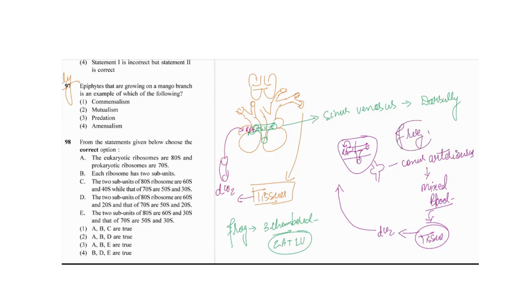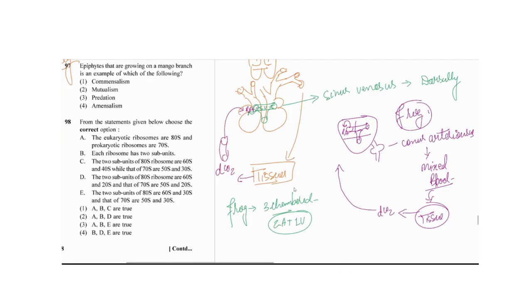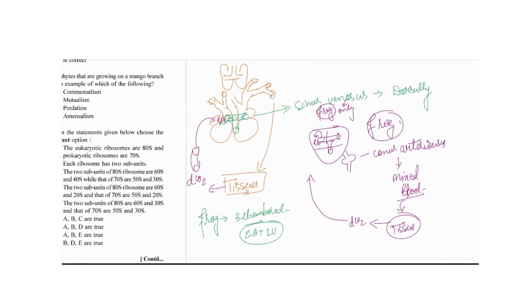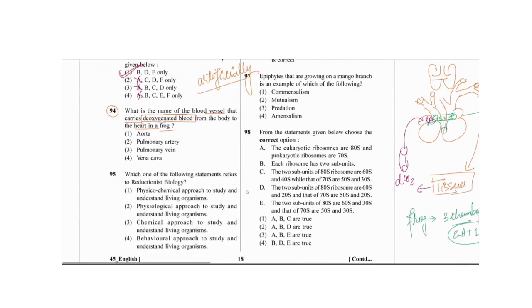But the human body is a little bit different because of the four chambers. The human body has a four-chambered heart, but the frog has a three-chambered heart, and two different things: the sinus venosus as well as the conus arteriosus. Only the frog has the sinus venosus; the human body does not, because we already have the complete process: the right atrium to the ventricle, then by the pulmonary artery it reaches the lungs, and from the lungs purified blood comes to the left atrium, then finally to the left ventricle, and via the aorta it reaches the tissues, and so on. Okay, so I hope it will be clear.